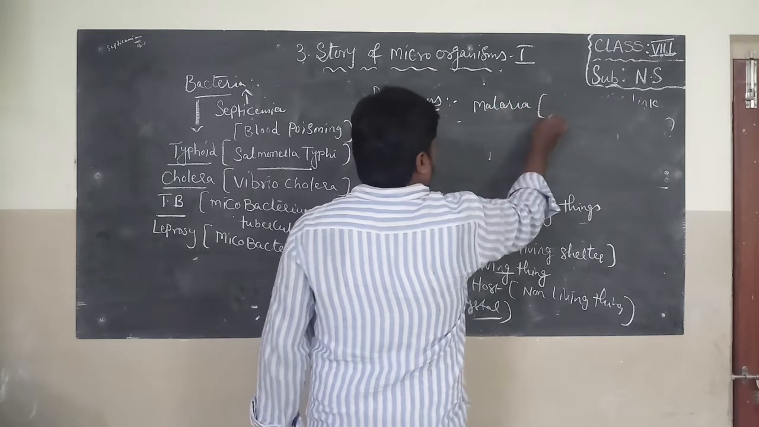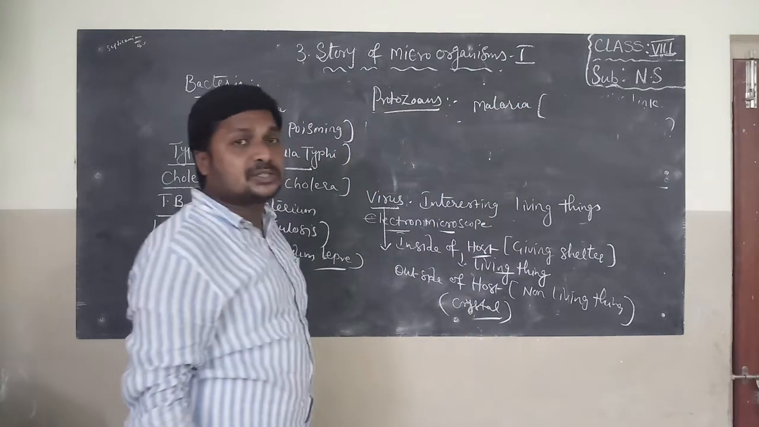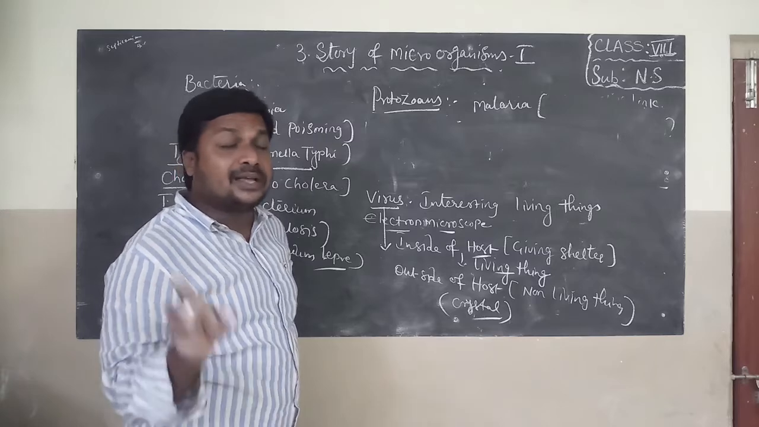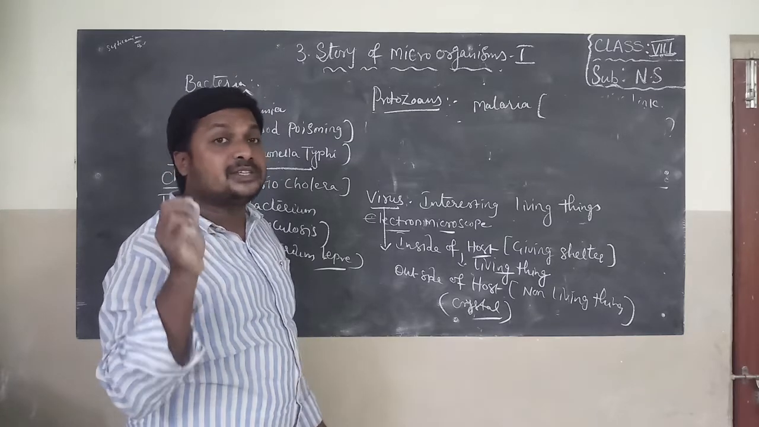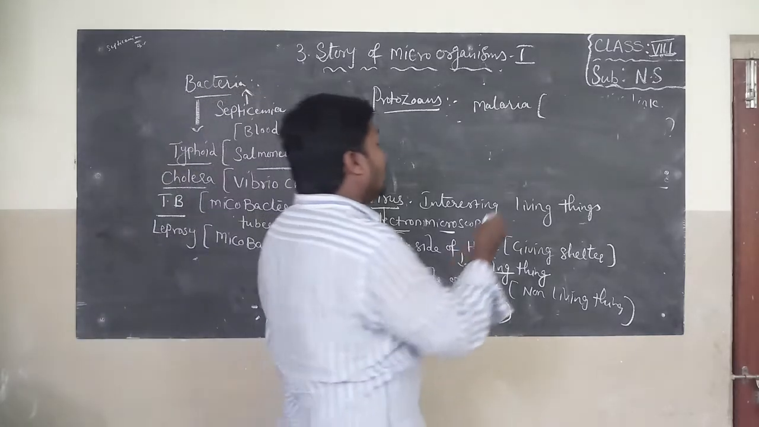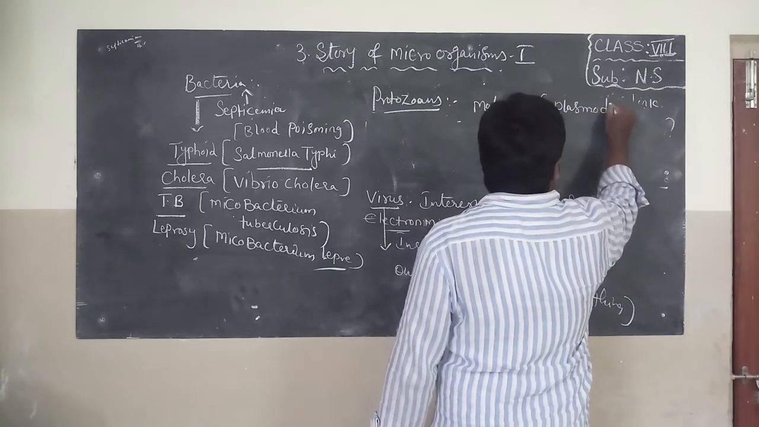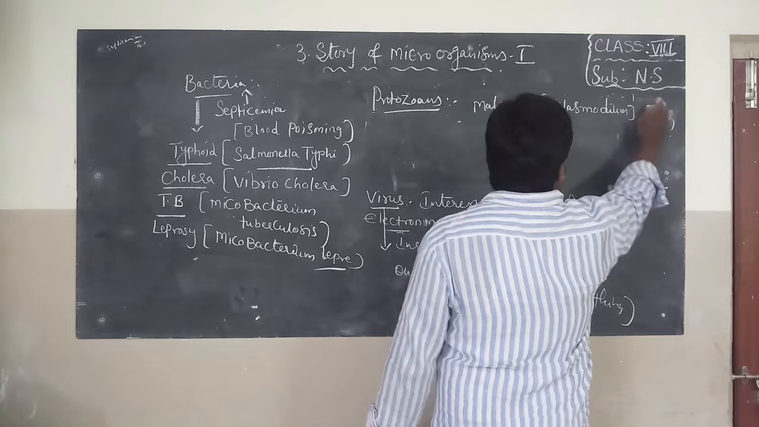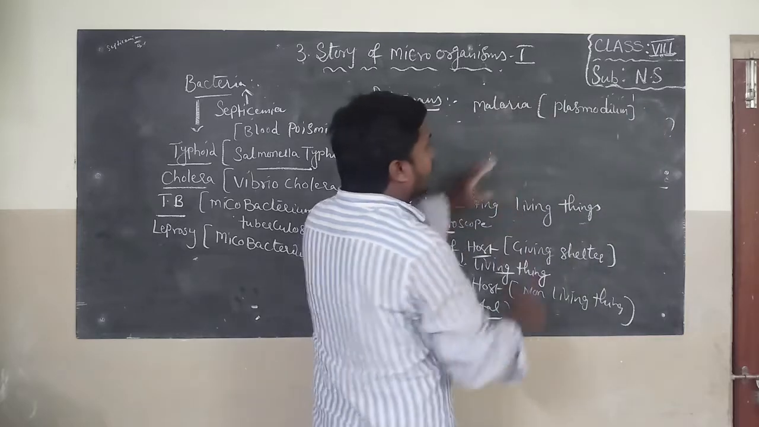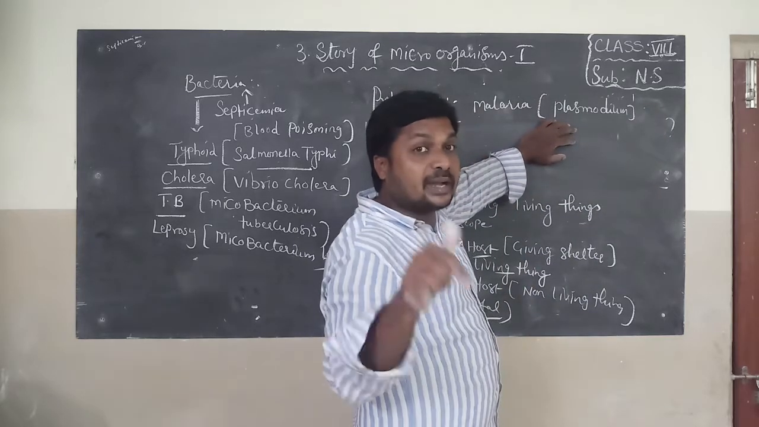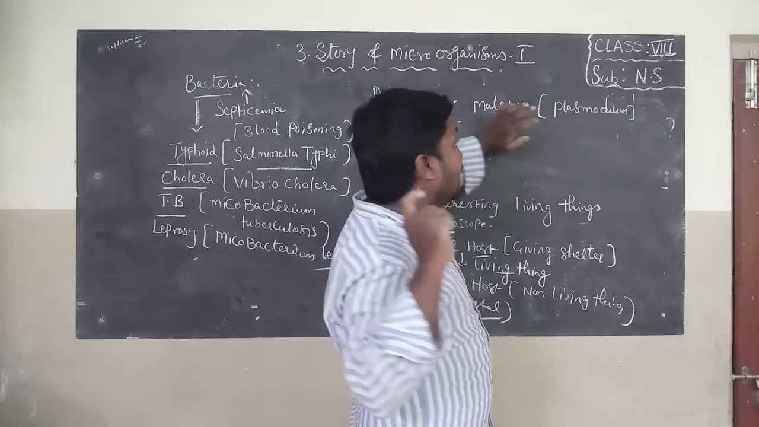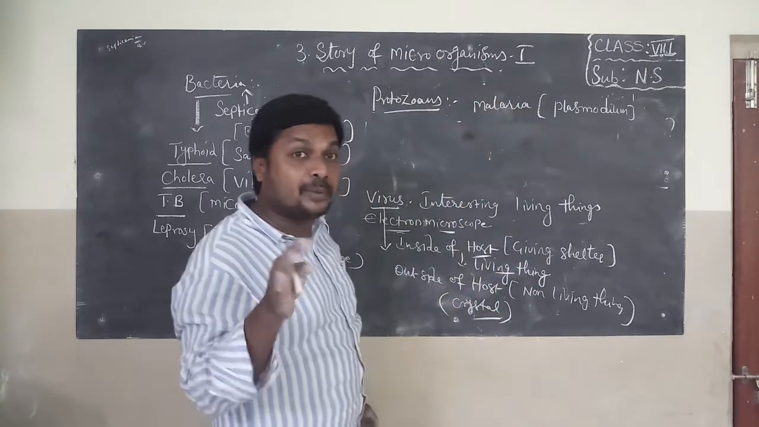We know some people think malaria is caused by mosquitoes. Malaria is not caused by mosquito, children. Malaria is spread by mosquito. Malaria is caused by a protozoan called Plasmodium. Write down in your notebook, it is not there in your textbook. Malaria is caused by Plasmodium and spread by mosquito. So malaria is not caused by mosquito. Malaria is spread by mosquito.